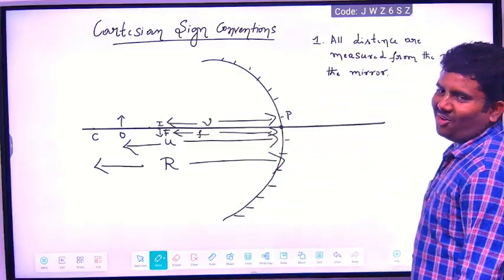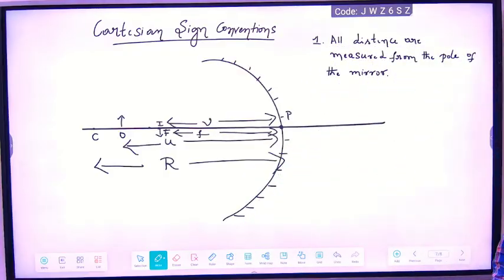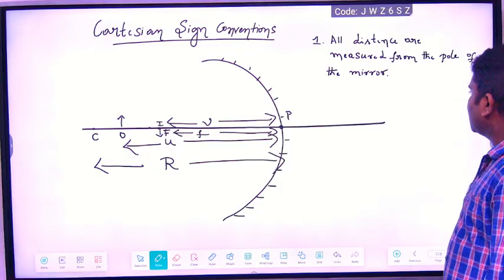Everything we measure from the pole of the mirror. Understood? Next point.